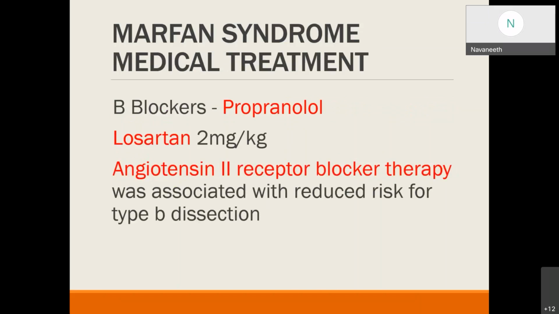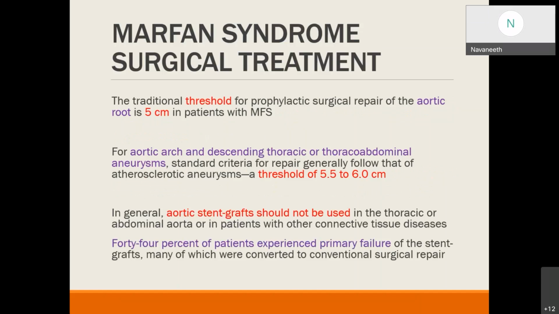Coming to the medical treatment, beta blockers, propranolol, and losartan, 2 mg per kg. This angiotensin 2 receptor blocker therapy is also associated with reduced risk of type B dissection. Surgical treatment: the threshold for surgical repair of the aortic root is 5 cm in patients with Marfan syndrome. For aortic arch and descending thoracic or thoracoabdominal aneurysms, generally the standard criterion of repair is a threshold of 5.5 to 6 centimeters, which is followed here also.